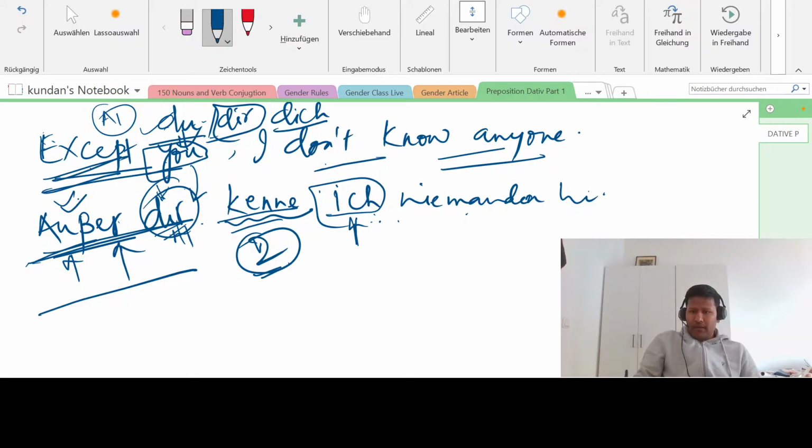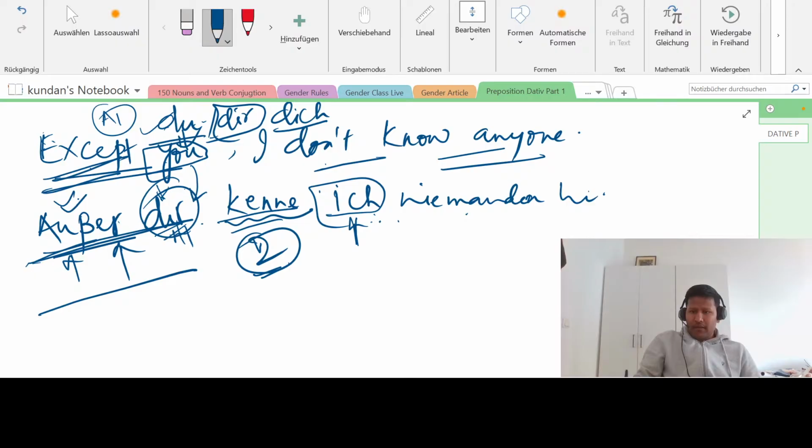Essen, and this is third person er. So remove en, put te, and this e will change to i. So how will it become? Er isst alles außer Fleisch. Yeah, außer Fleisch.